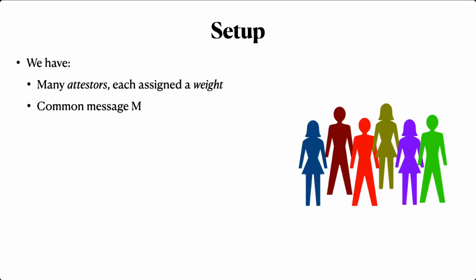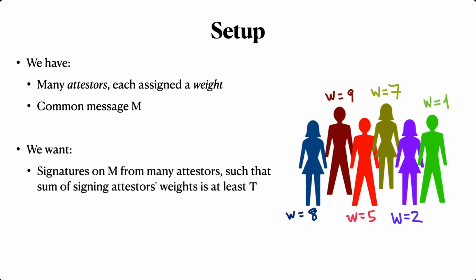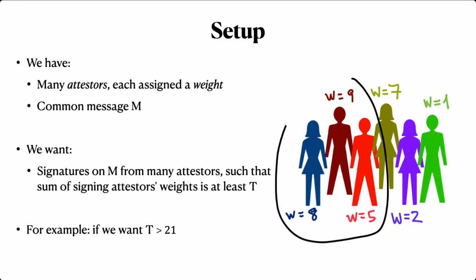We'll call these parties attesters, and we assume that each attester is assigned a weight. The attesters in this picture, for example, have weights ranging from 1 to 9. Remember, the idea here is that we want to be convinced that many attesters signed the message M. In particular, we'll say that we want signatures totaling some target weight, which I'll denote capital T. For example, say our target weight, T, is greater than 21. Then we would be satisfied if we were convinced that, say, the left 3 people in the picture signed, since in total their weight is 22. Of course, any other combination of signers with sufficient weight would also work.